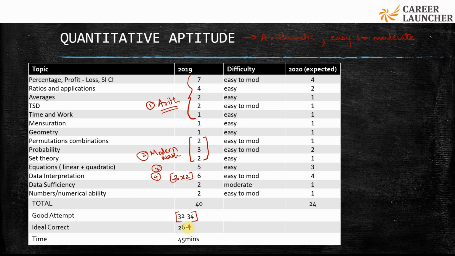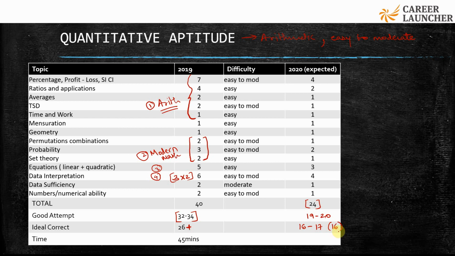An ideal score of 26 plus is considered to be a good score here. If you reduce it to 60% of the paper, you can roughly expect an attempt of 19 to 20 out of 24, and a score of 16 to 17 would be a good score. Let us take on average 16 to be a good score in this section.